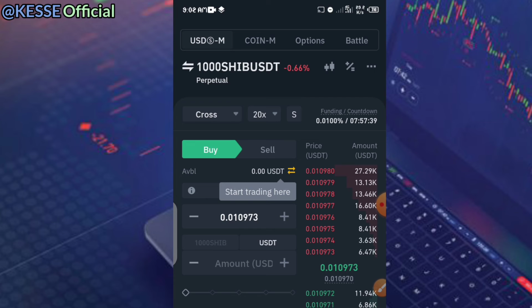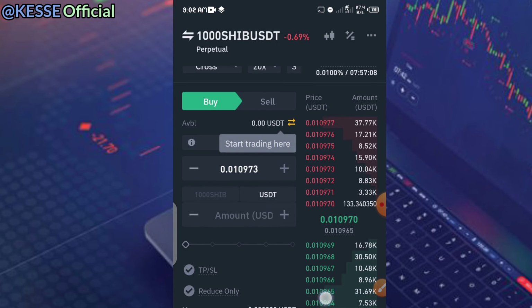But before you go into this, ensure that you have good knowledge on it. Future trading is not something that someone who is very new can just go into and start trading. It's not where you experiment, because if you are not careful, you end up donating your money to the market and then you come out without anything.